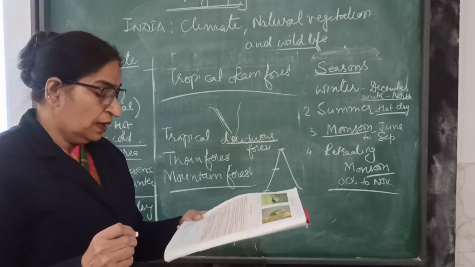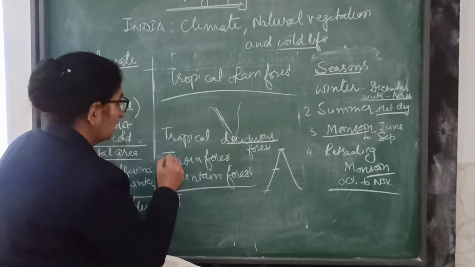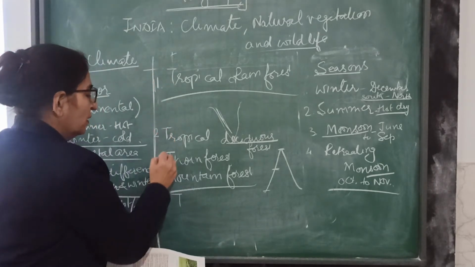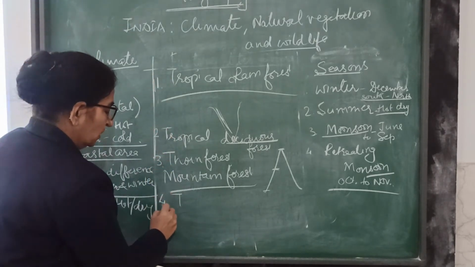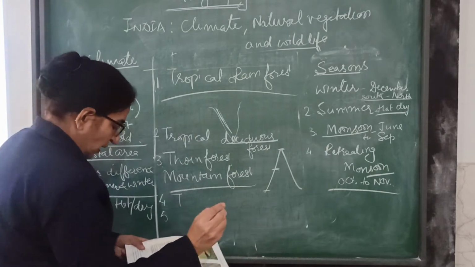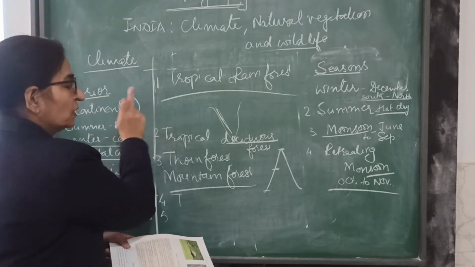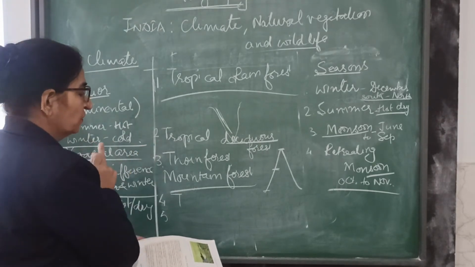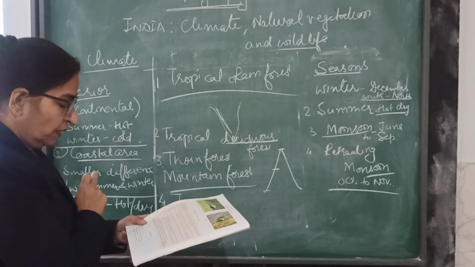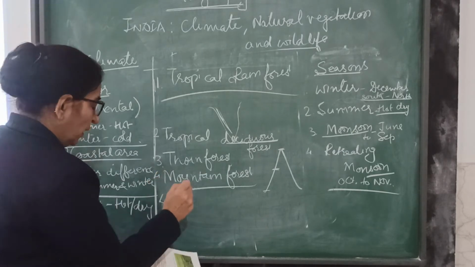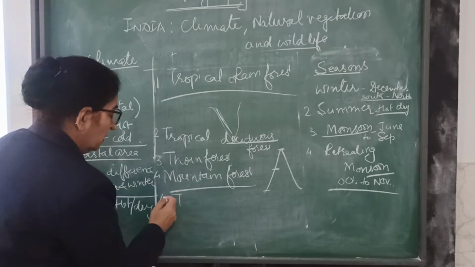Last we go with the tidal forest, which is number 5. So: tropical rainforest is number 1, tropical deciduous forest 2, thorn forest 3, mountain forest 4, and the last one we are going to discuss is the tidal forest.